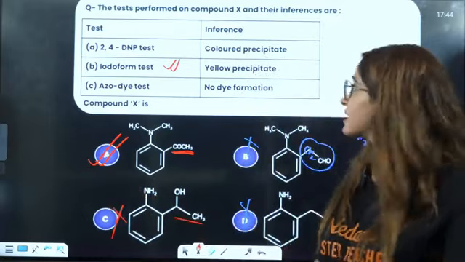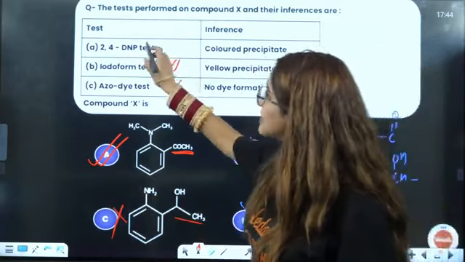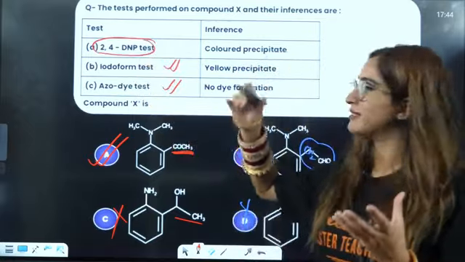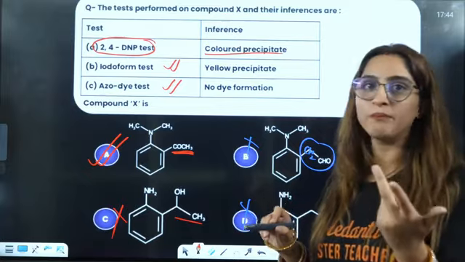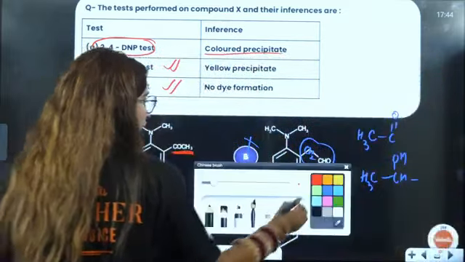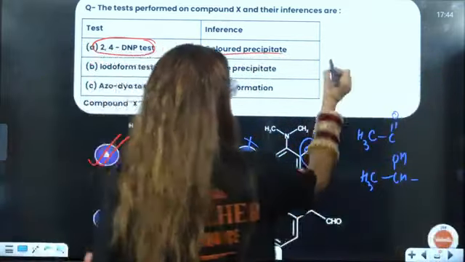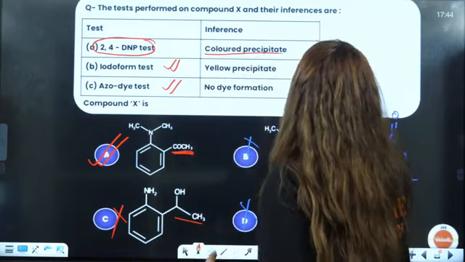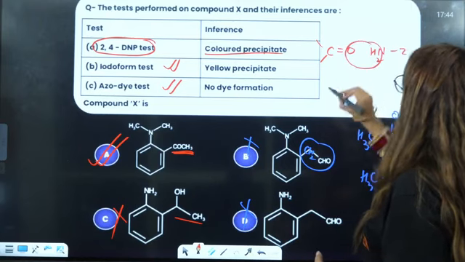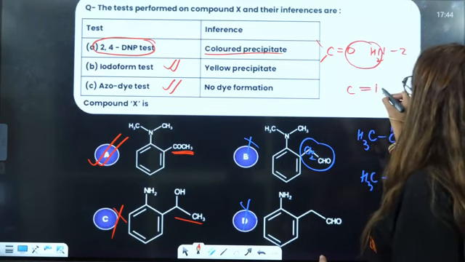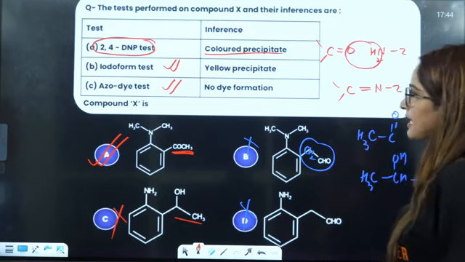Why did I tell you this from iodoform and the azo dye test? Because the 2,4-DNP color precipitate test is very difficult to interpret, whether the precipitate will be there or not. Now 2,4-DNP means you have this kind of reaction. You have C double bond O, right? This is NH2, this is Z, right? That is going to combine and it is going to give you NZ here, right?